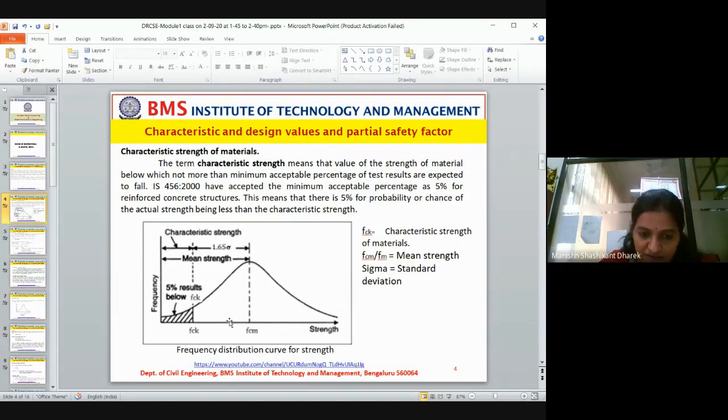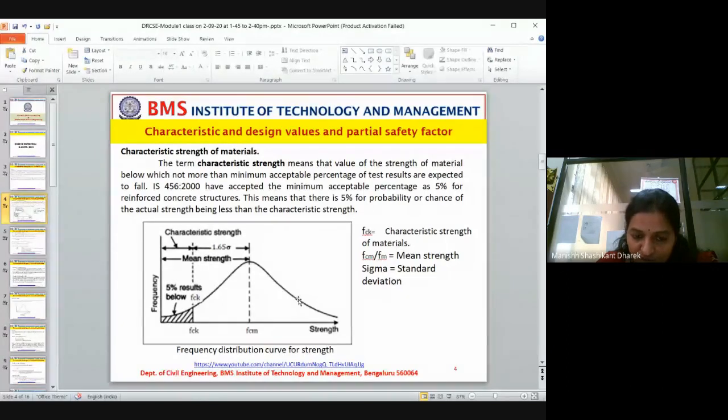Now look at this graph. We have one value of 1.65 sigma. In this graph, this 5% is taken as the results below the target. The remaining is considered as the strength obtained above the target level, or at least it will not fail. This diagram shows a frequency distribution curve for strength.